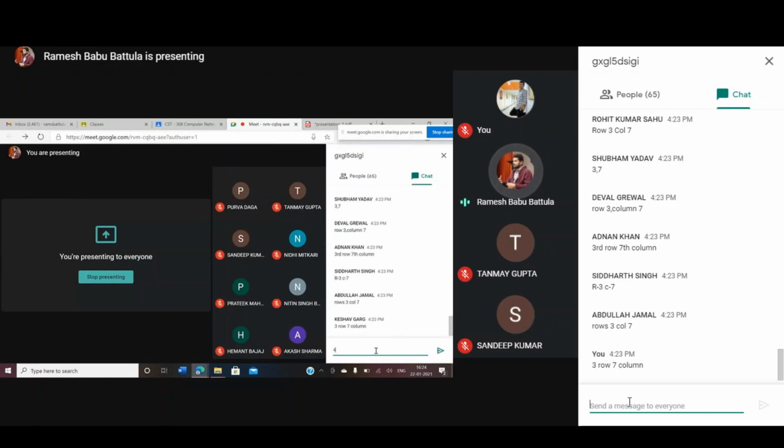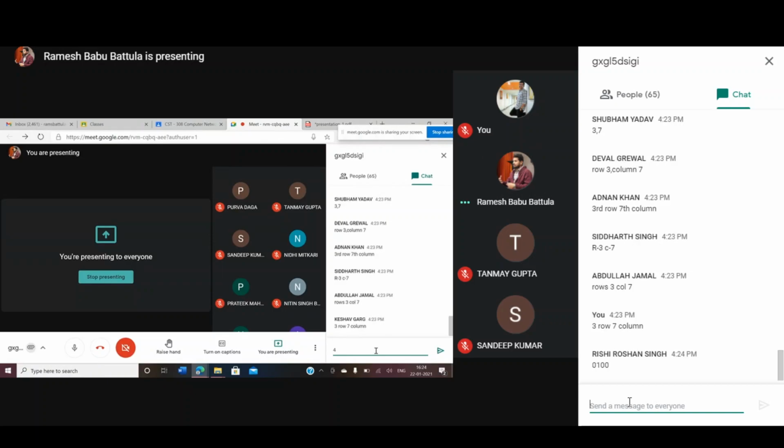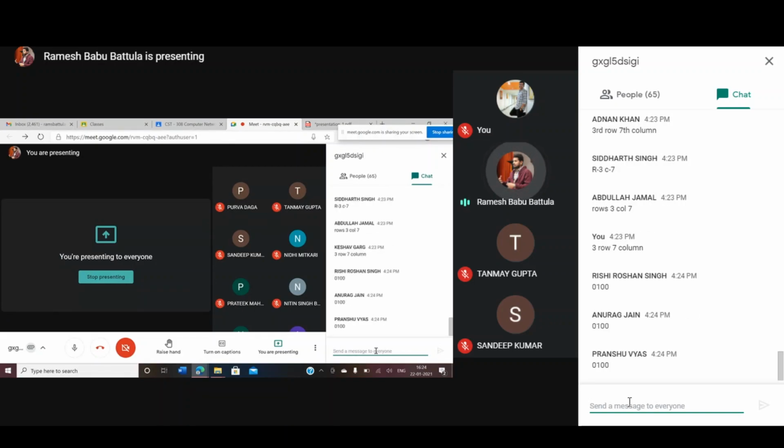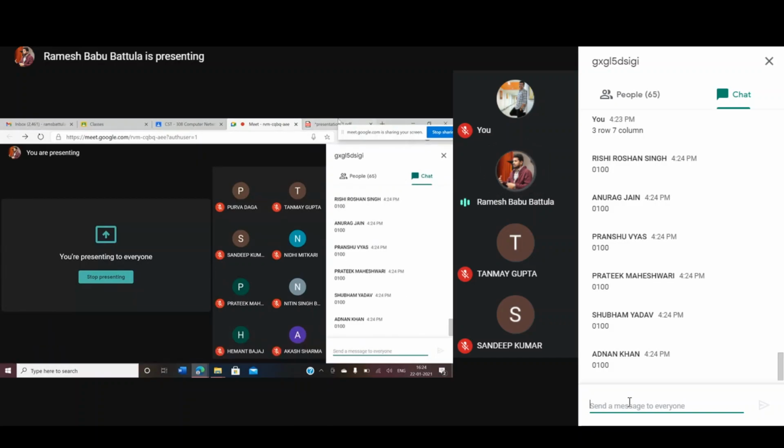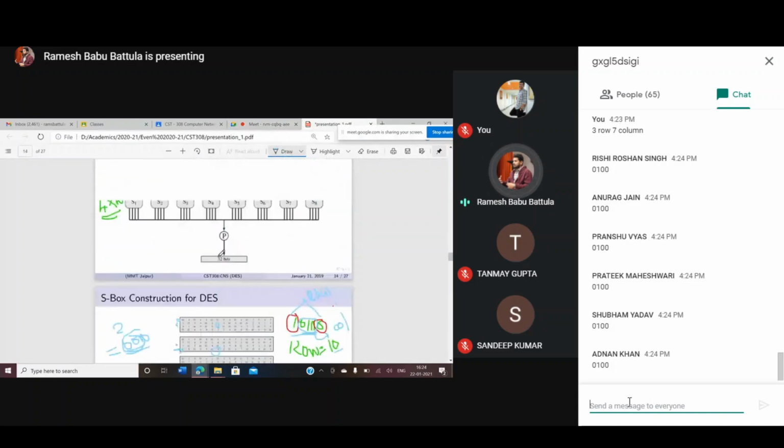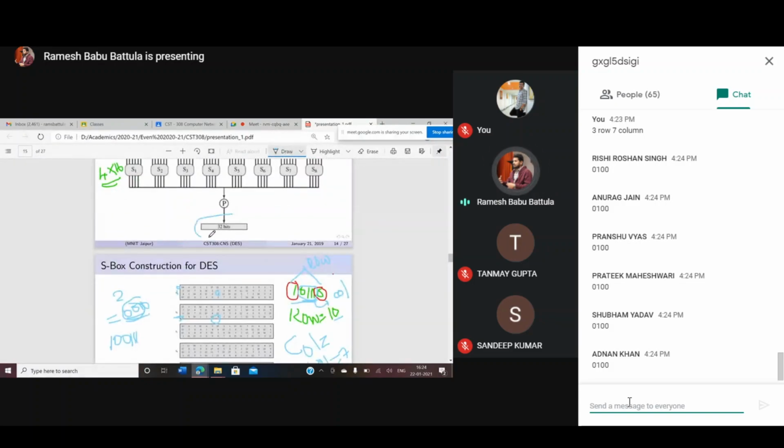The output function is going to be 0, 1, 0, 0. Correct. 0, 1, 0, 0 is the output. So likewise, suppose we have 8 S boxes, and each is going to produce a 4-bit output, then 4 into 8 is going to be 32 bits. That's why here the output is going to be 32 bits.